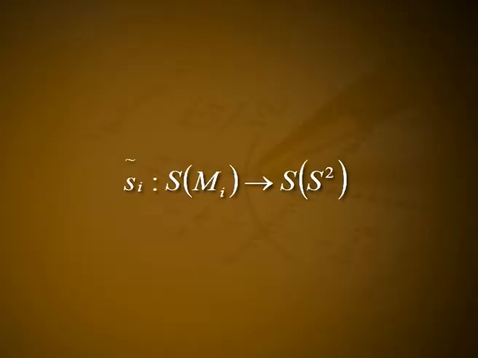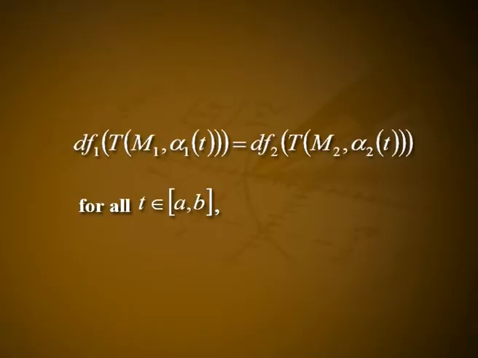Proof. Let s i from Mi to S2 denote the spherical map for i equal to 1, 2, and let S i tilde from S(Mi) to S(S2) denote the corresponding map on the circle bundles. Since dF1 of T M1 at alpha 1(t) is equal to dF2 of T M2 at alpha 2(t) for all t element of [a,b], we have s1 composite alpha is equal to plus or minus s2 composite alpha. We may assume that s1 composite alpha is equal to plus s2 composite alpha, for otherwise we may reverse the orientation on M2 so that this is the case.